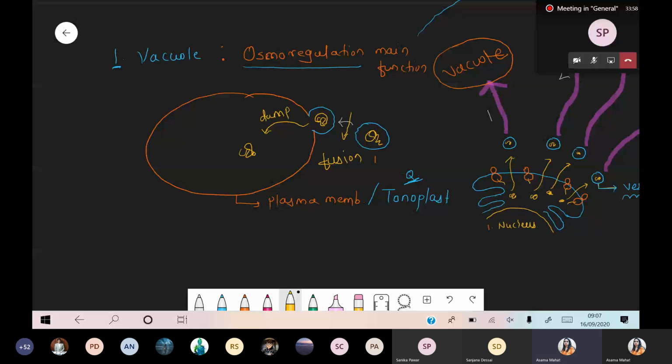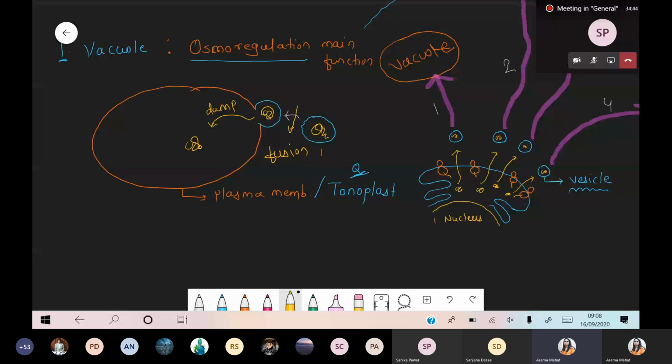So when we are talking about the dumping process or simply the release process, why is this possible? Why is a specific type of protein dumped inside that vacuole? Because that is a vacuole protein. Vacuole protein means proteins which specifically have a function inside this vacuole. Maybe it is involved in osmoregulation, maybe in other processes like degradation. But what is the fate of that protein? That protein should be active inside this vacuole. So we have to release, we have to dump that specific type of protein inside this vacuole.